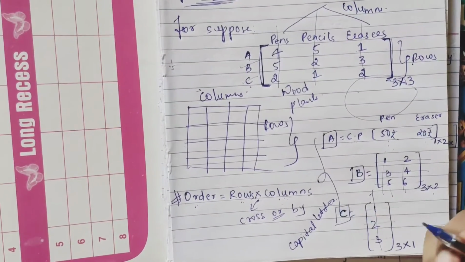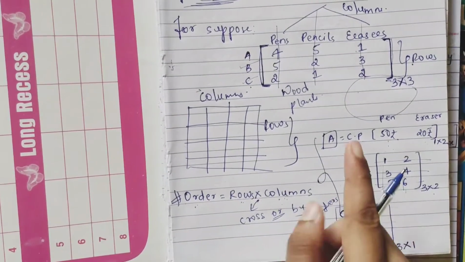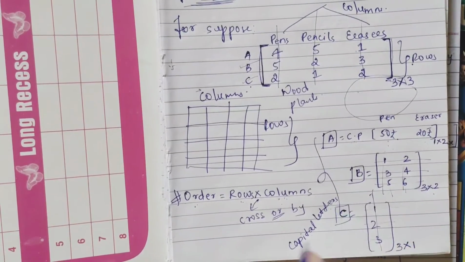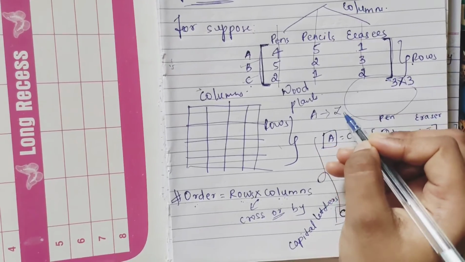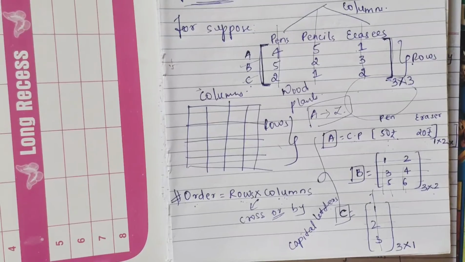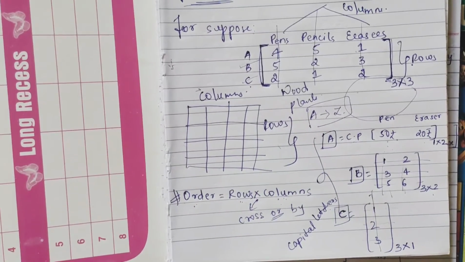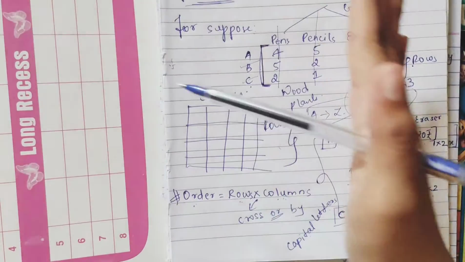By this you might have understood that a matrix is always denoted by capital letters only. You can use any letter from A to Z, but you have to use only capital letters. Okay, these were a few terminologies which I wanted you to be clear about before proceeding. Now I'll show you the definition, you can just note it down.